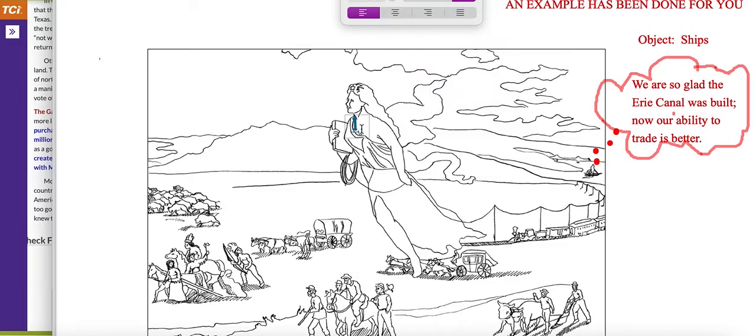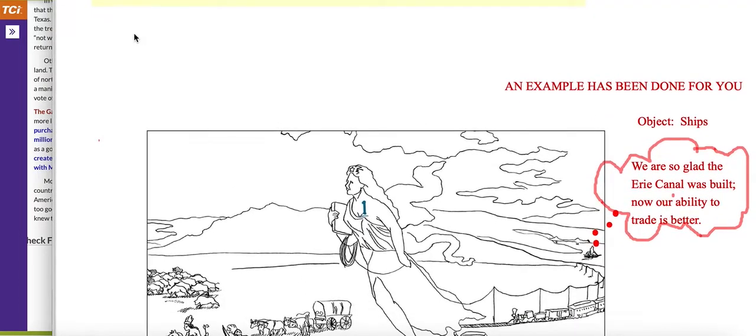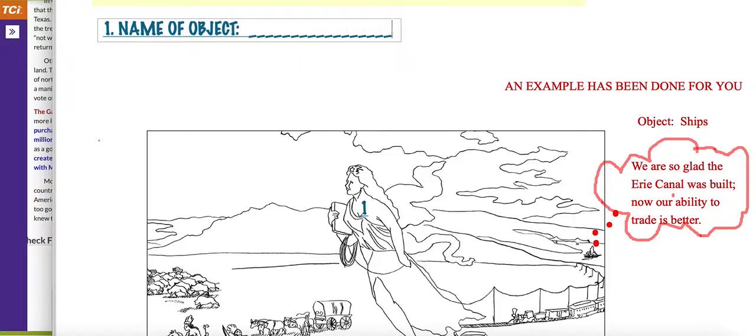So if that's what you chose, you would then be able to just come back up here and add a text box and just write 1 and then the name of it. And then write out what that object is saying or thinking.